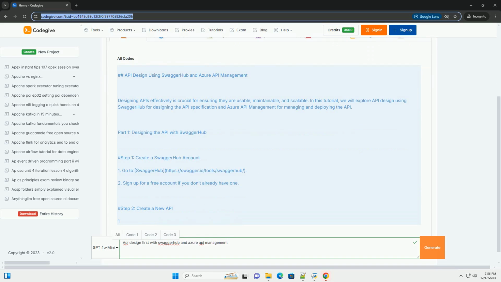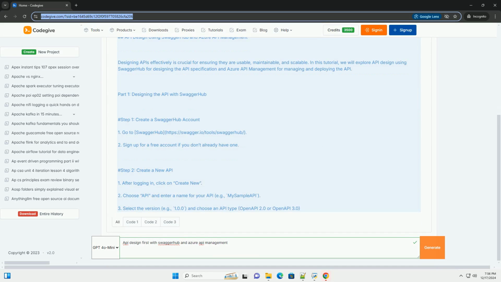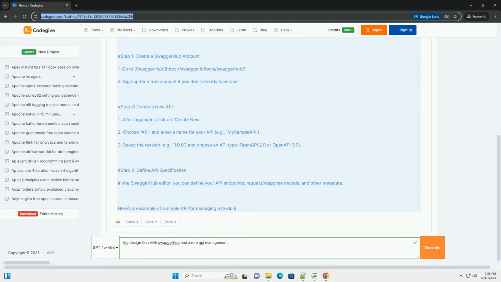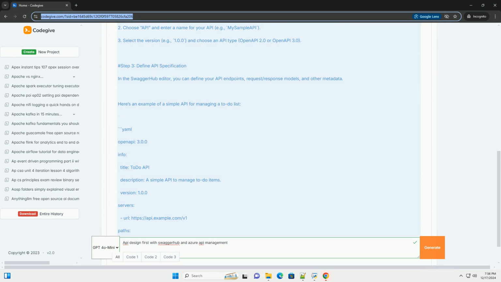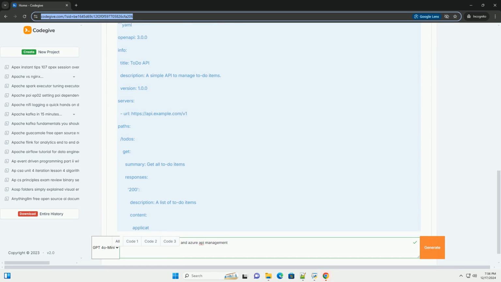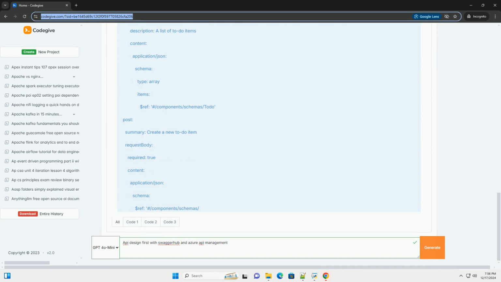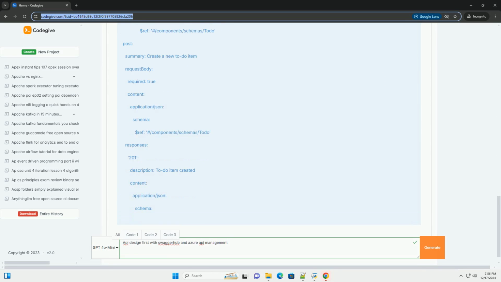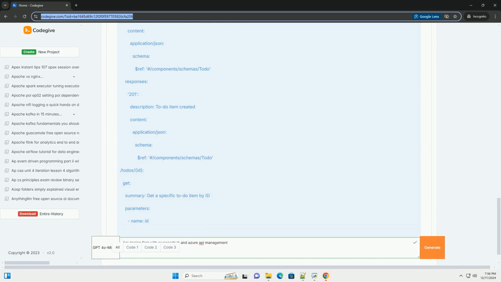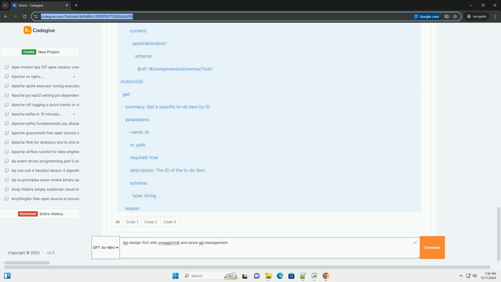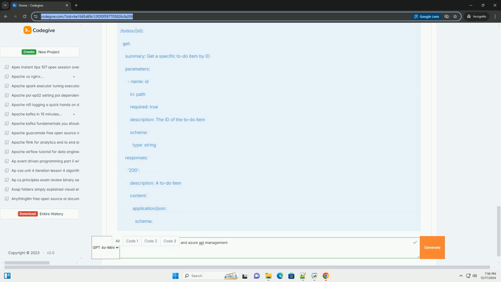API design using SwaggerHub and Azure API Management. Designing APIs effectively is crucial for ensuring they are usable, maintainable, and scalable. In this tutorial, we will explore API design using SwaggerHub for designing the API specification and Azure API Management for managing and deploying the API.